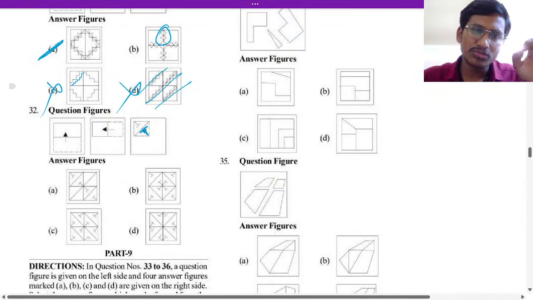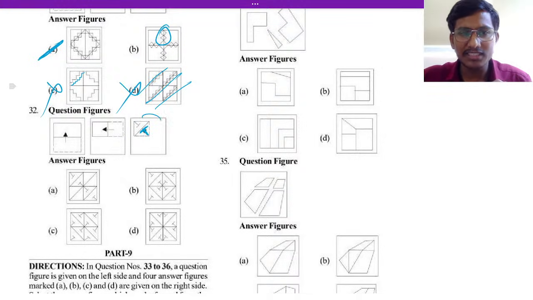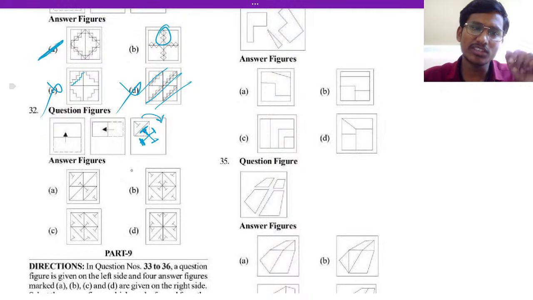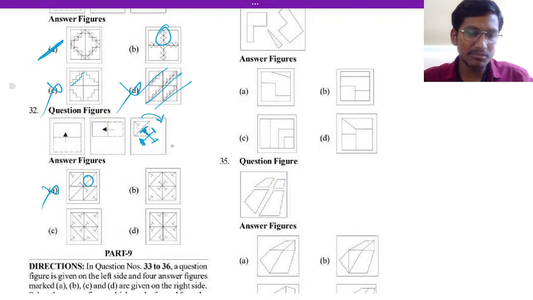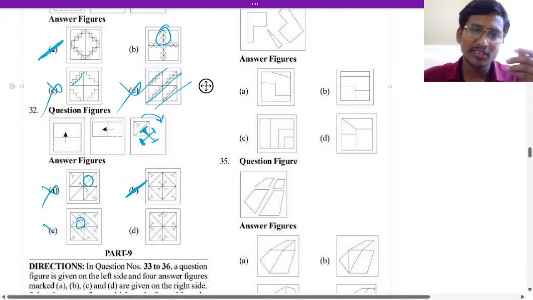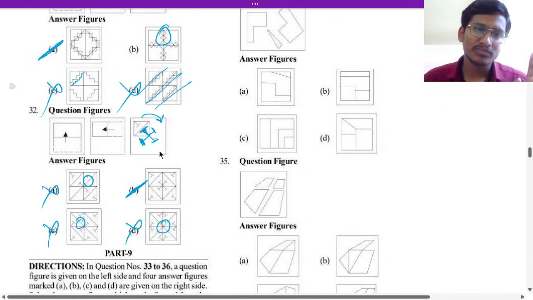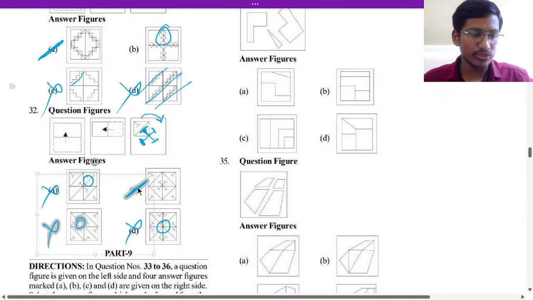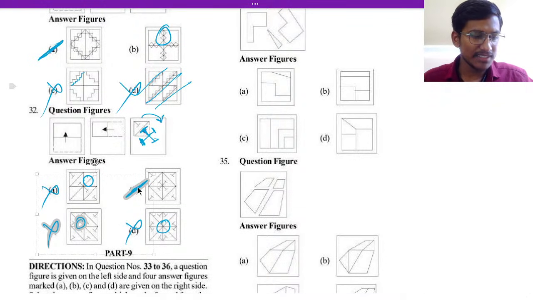Okay, so if you open it this side also, there will be two T's here, one in the middle, and then this side also T, this side also T. So with this only we can tell the answer. A is not possible, this side is not there. And B, if you see, is the answer. And in C, this side it is missing, not possible, right? And in D, it is not possible because it is not there in the middle. So that is the answer, only option B for the 32 question. Okay, good.